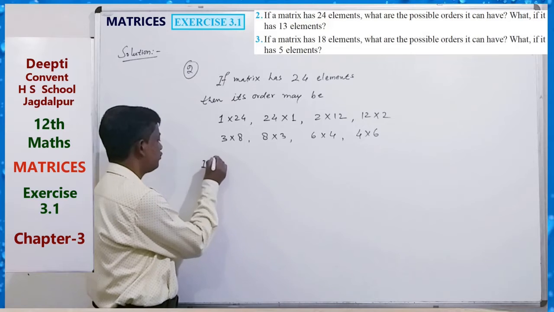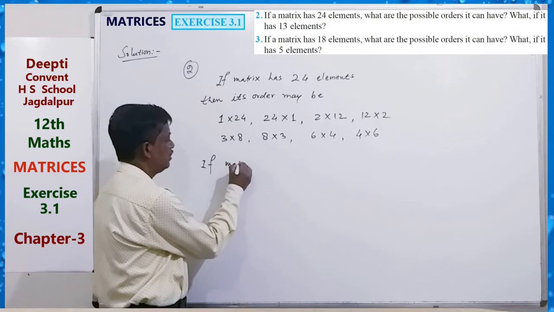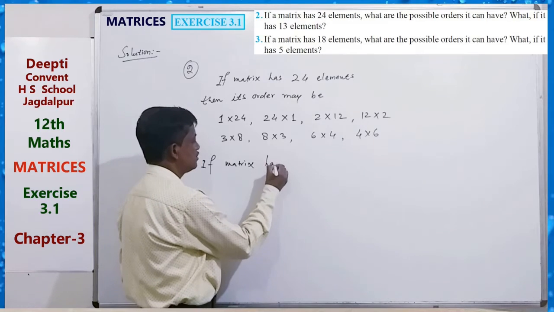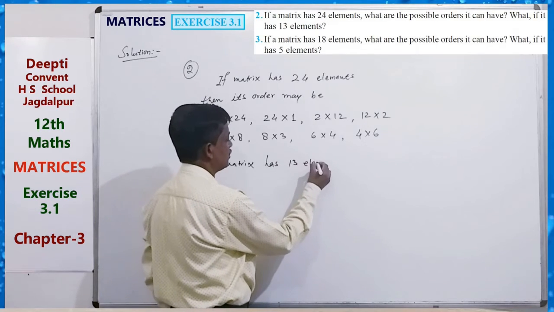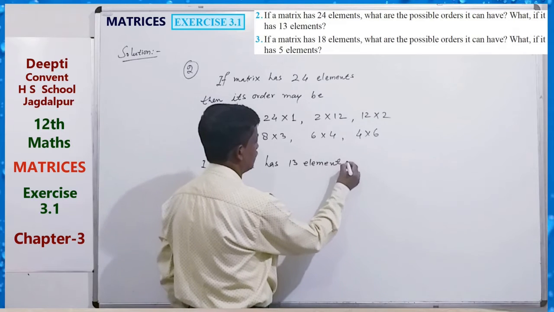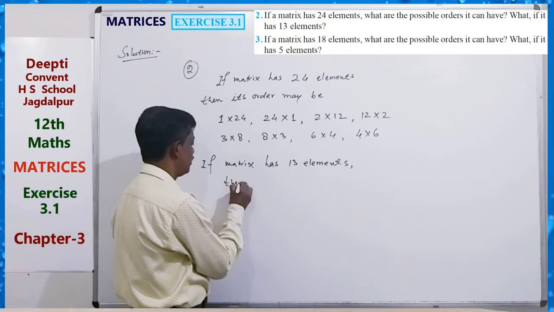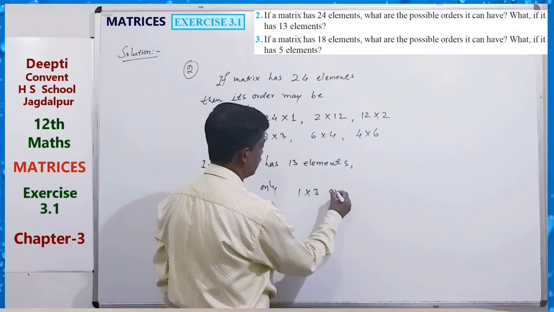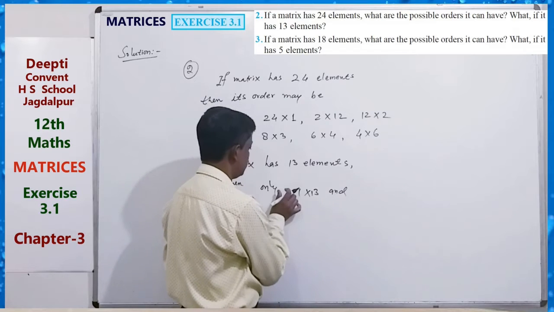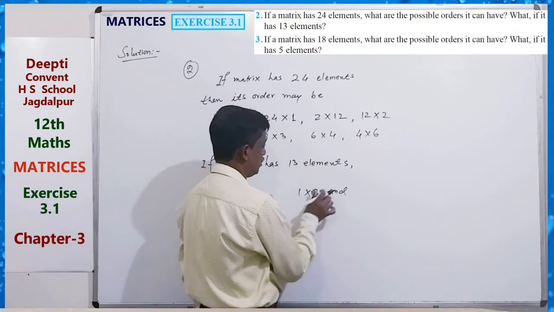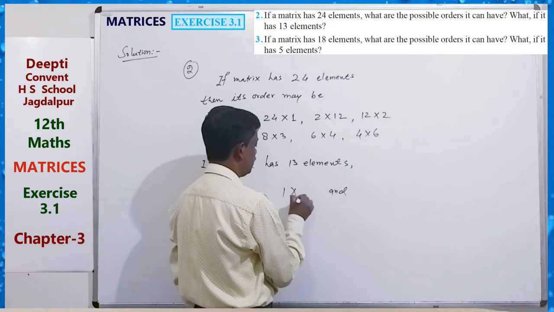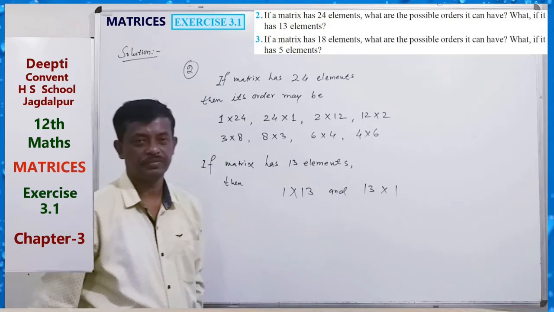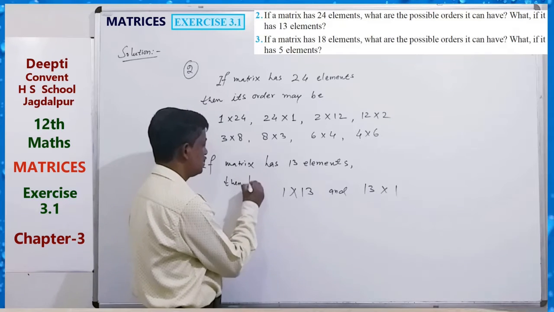If a matrix has 13 elements, then the possible orders are 1 by 13 and 13 by 1.